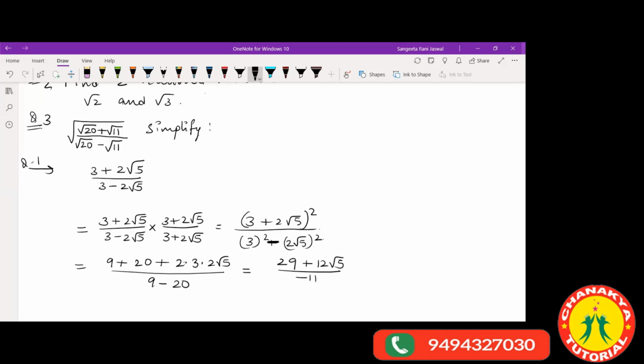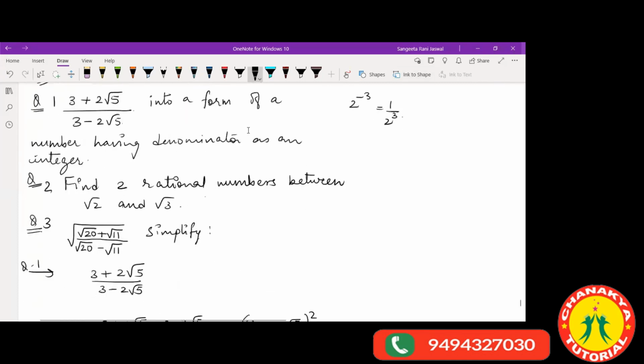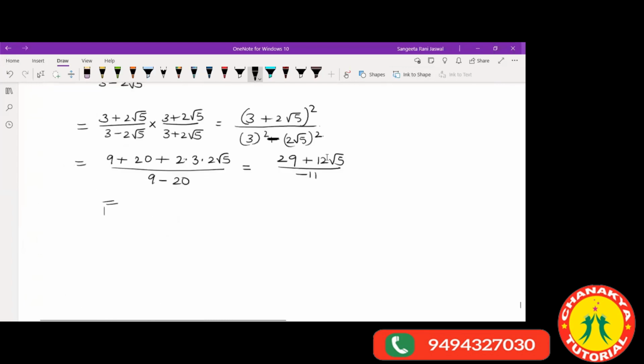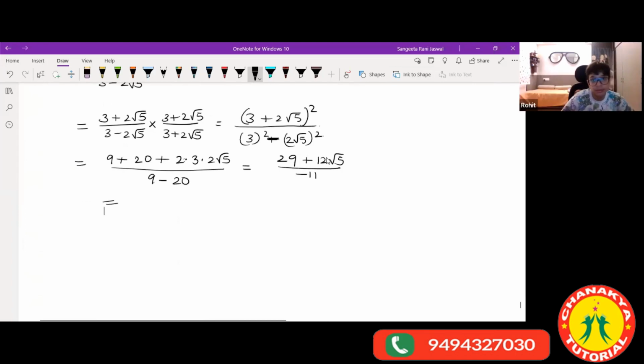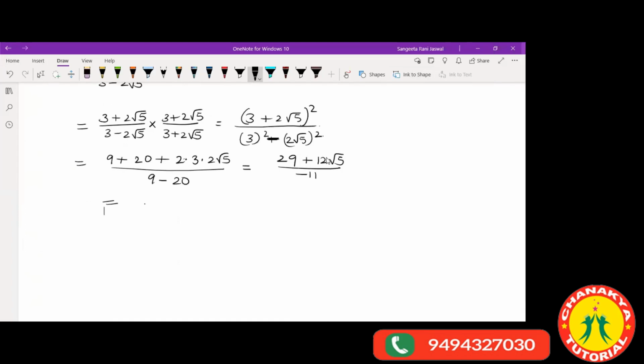Now it was simply asked in the question that the new denominator should be rational. Express this in the form of a number having denominator as an integer. So now we can see that the denominator is an integer. Yes, ma'am. So we have nothing to do. This is the answer.